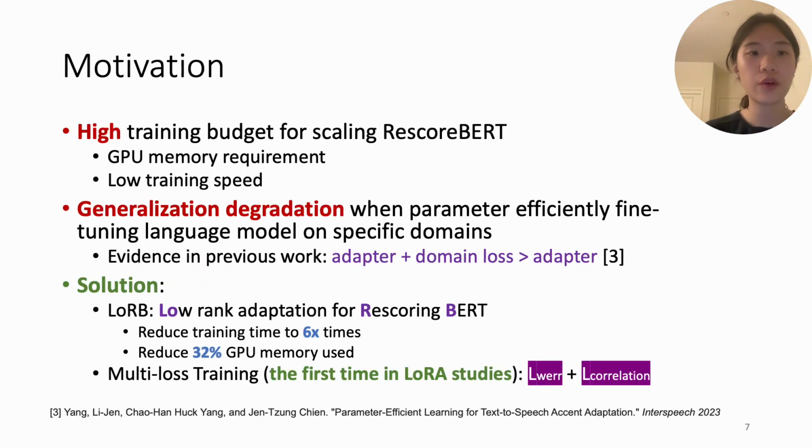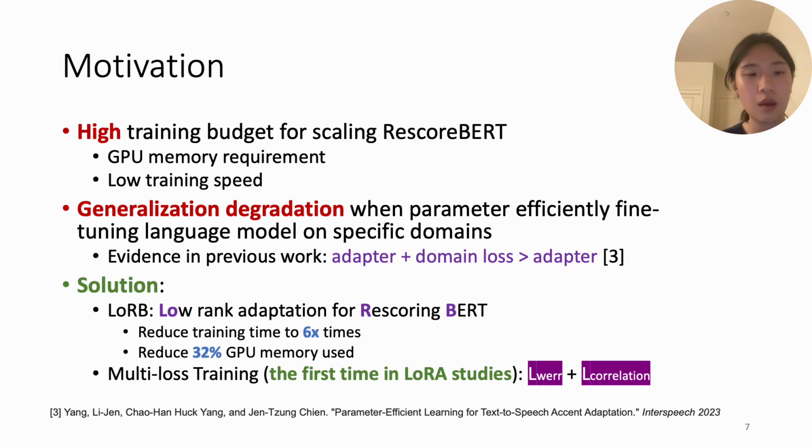So regarding the motivation of our work, we consider two practical problems here. First of all, there is a very high training budget for scaling up the Rescoring model, considering the GPU memory requirement as well as the limitation of the training speed.